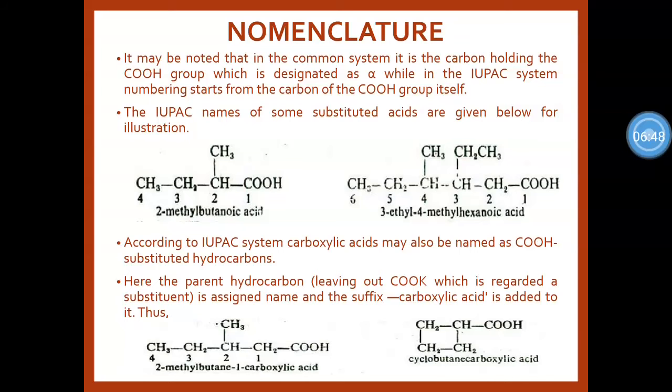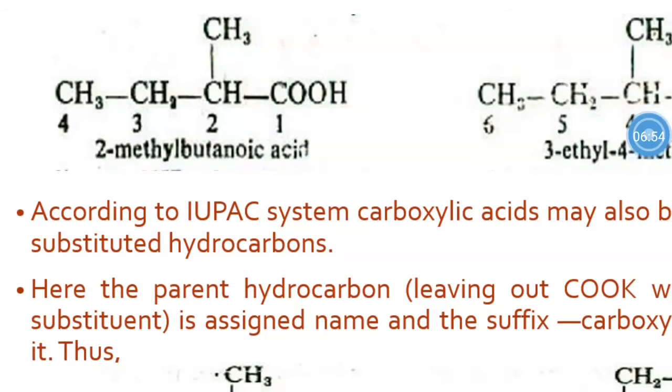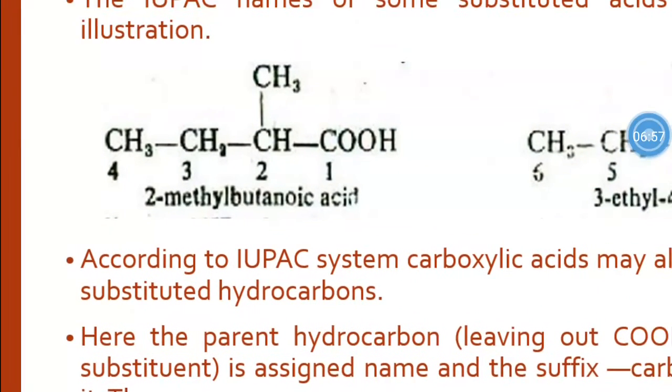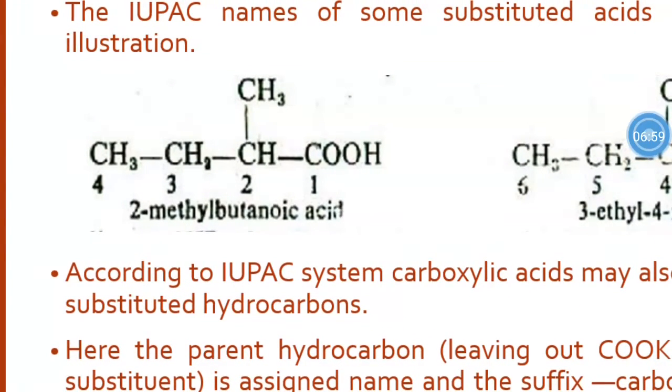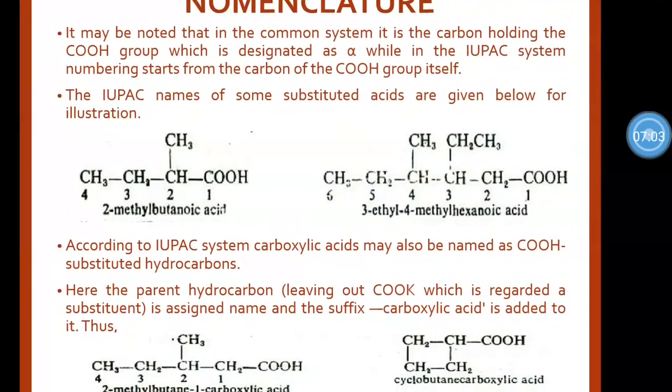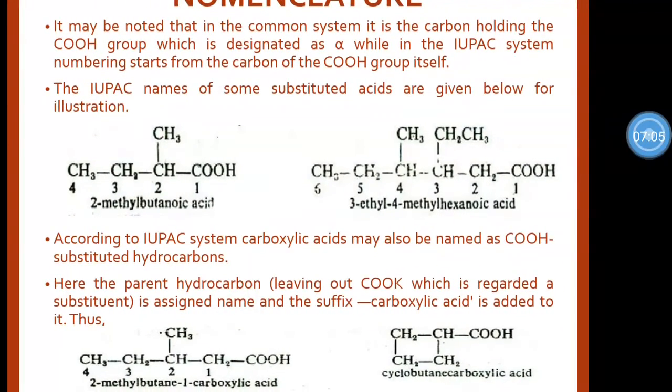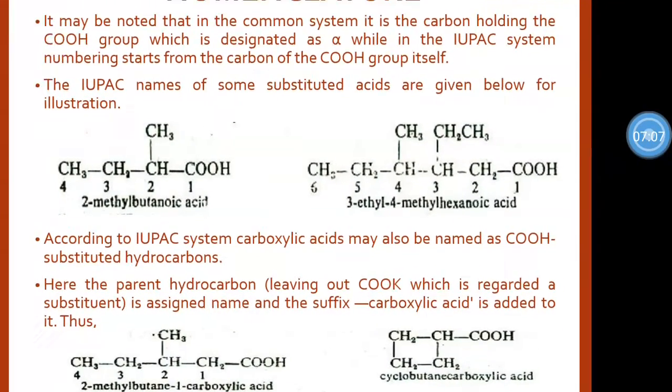The IUPAC names of some substituted acids are given below, that is 2-methyl butanoic acid. According to that, the numbering 1 2 3 4 is from the COOH group, and at the 2 position a methyl group is there, so it becomes 2-methyl butanoic acid. Here is 3-ethyl 4-methyl hexanoic acid.